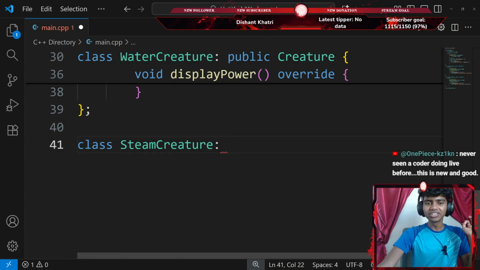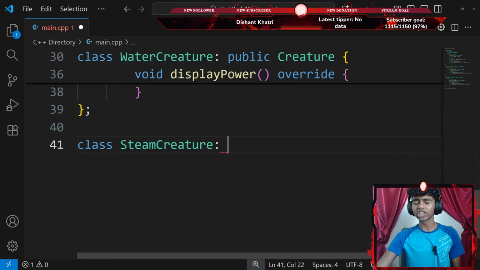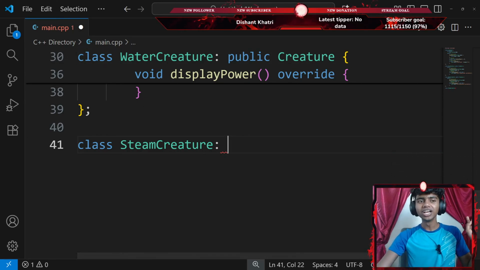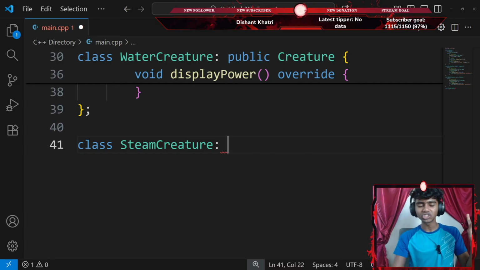Okay, never seen a coder doing live before. This is new and good. Honestly, it does make sense, guys. I rarely see people actually programming while streaming, so I thought that would be a pretty good idea, because many people can ask questions live as well. I can't wait for someday when I'm really good at coding, I could answer so many questions. That sounds so fun, actually. Okay, that's it.